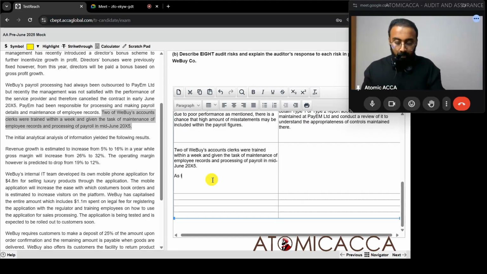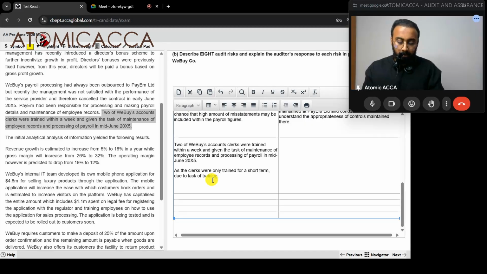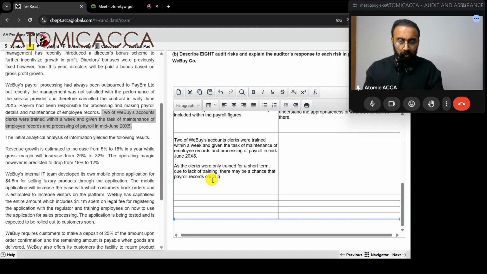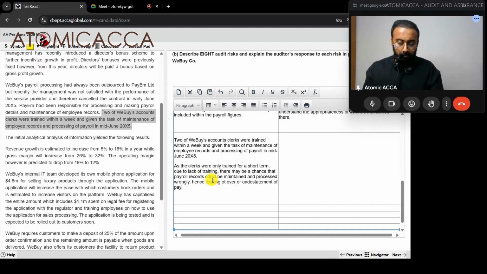May, June. Okay. As the clerks were only trained for a short term, due to lack of training, there may be a chance that payroll records could be maintained and processed wrongly, hence leading to over or understatement of payroll figures. What can the auditor do?